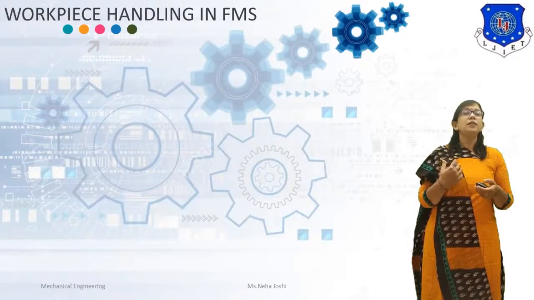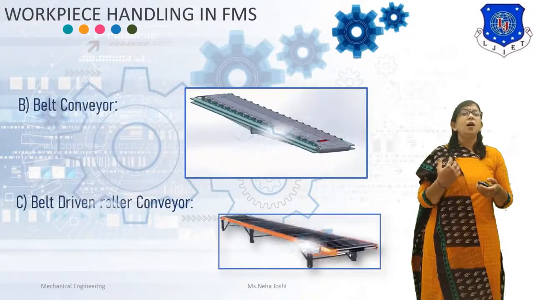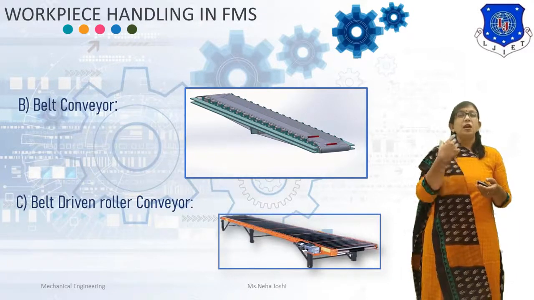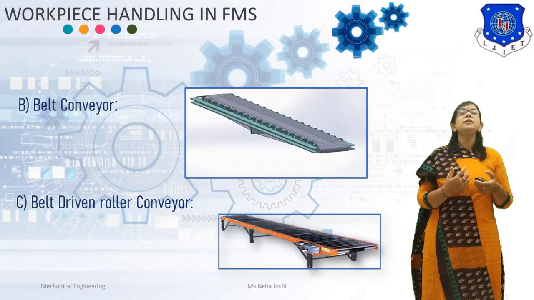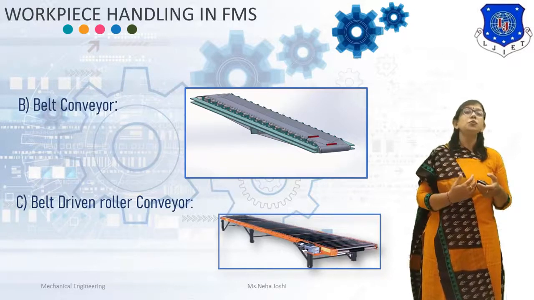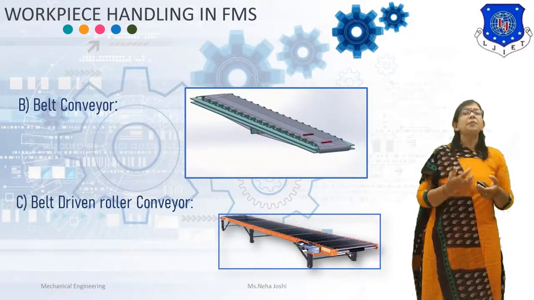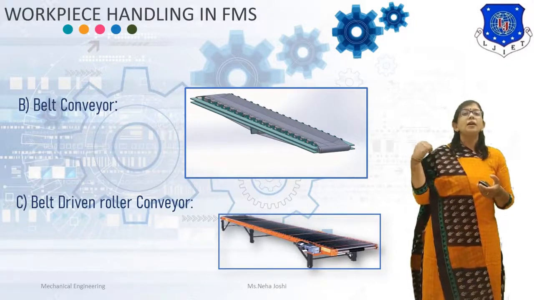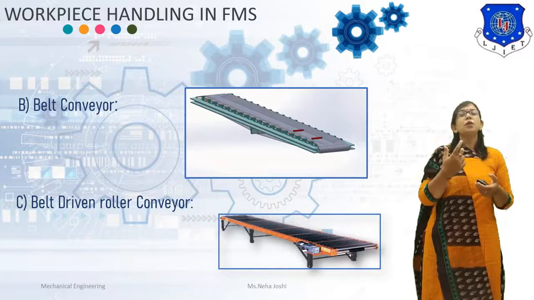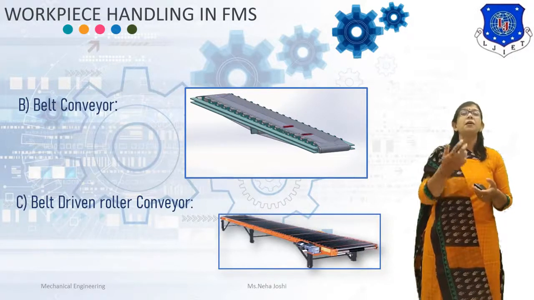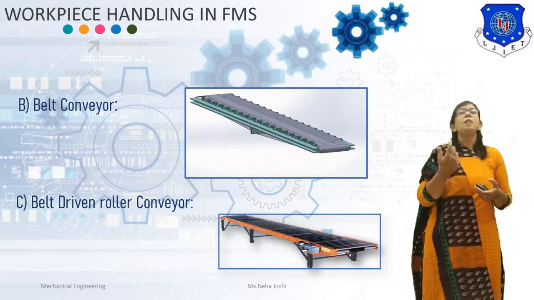The next linear transfer mechanism is belt conveyor and belt driven roller conveyors. The belt conveyor with a flexible steel belt is used to transfer the work part between the workstation. The belt is driven by the pulley as you can see in the diagram, and the belt driven roller conveyor. In a belt driven roller conveyor, the rollers are driven by a flat belt by moving below them.